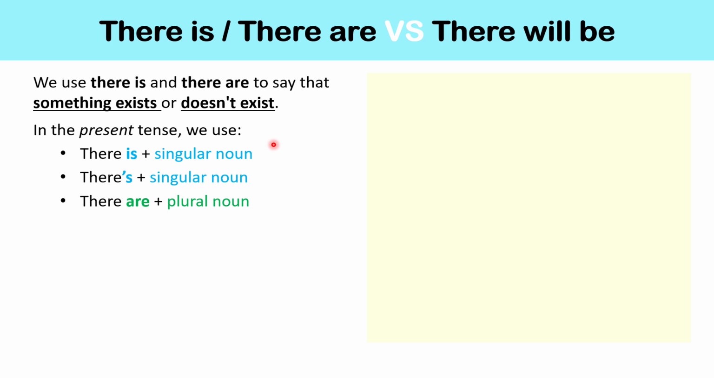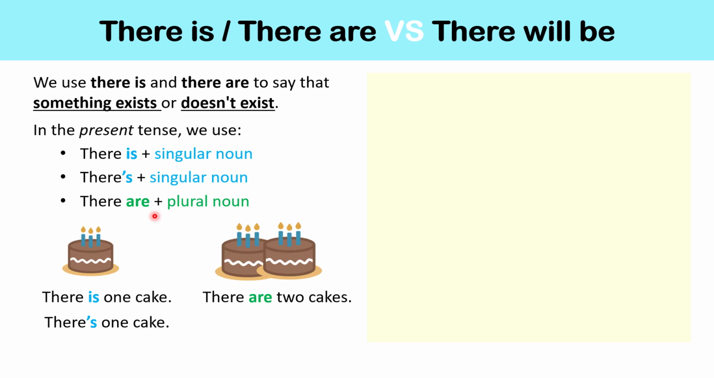In the present tense, we use there is or there's plus a singular noun. For example, there is one cake or there's one cake. And with plural nouns, we use there are. There are two cakes. Now, if we're talking about the future and we want to talk about how many cakes are at the party in the future, we say there will be two cakes.